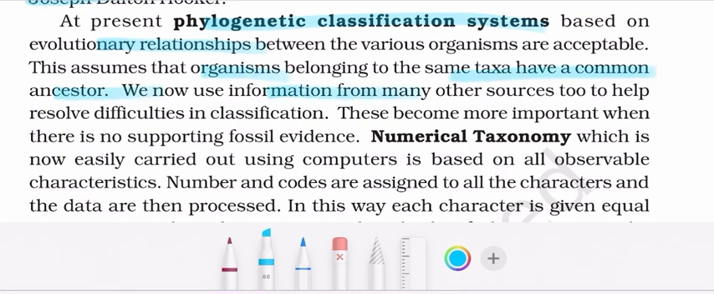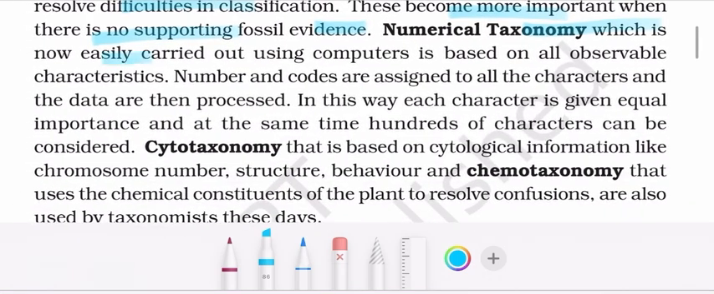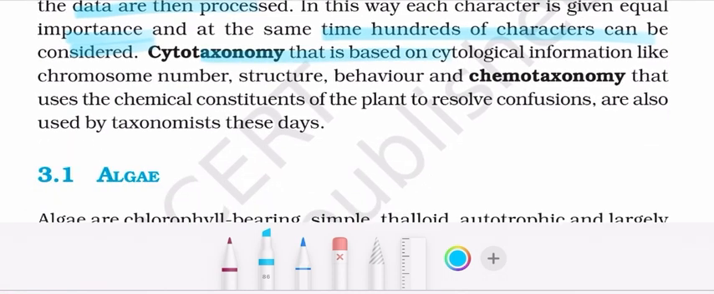We now use information from many other sources to help resolve difficulties in classification. These become more important when there is no supporting fossil evidence. Numerical taxonomy, which is now easily carried out using computers, is based on all observable characteristics. Numbers and codes are assigned to all the characters and the data are then processed. In this way, each character is given equal importance and at the same time, hundreds of characters can be considered. Cytotaxonomy, that is based on cytological information like chromosome number, structure, behavior, and chemotaxonomy, that uses chemical constituents of the plant to resolve confusions, are also used by taxonomists these days.